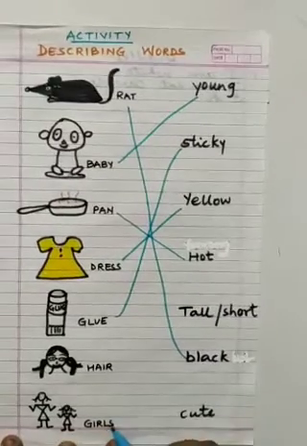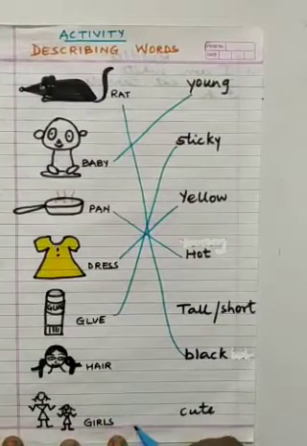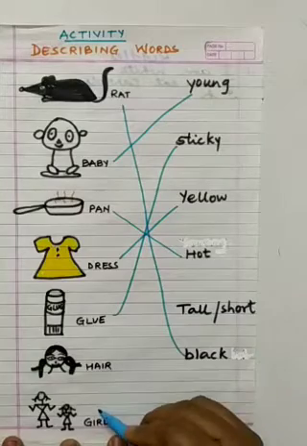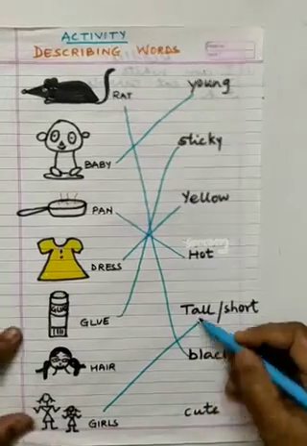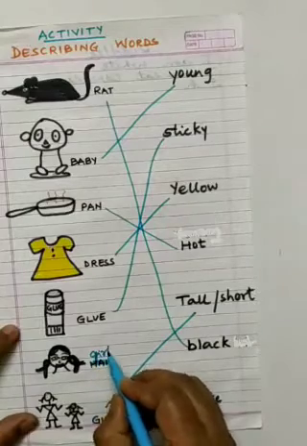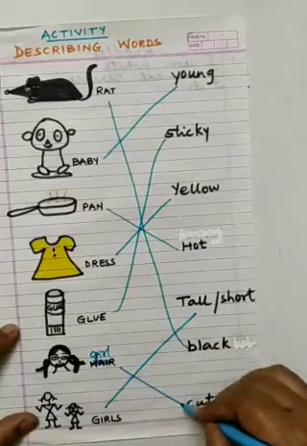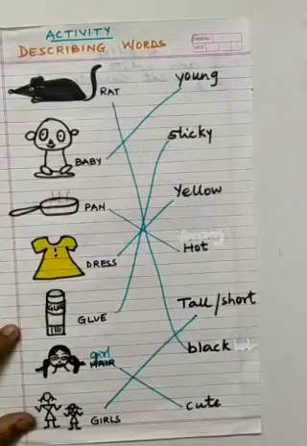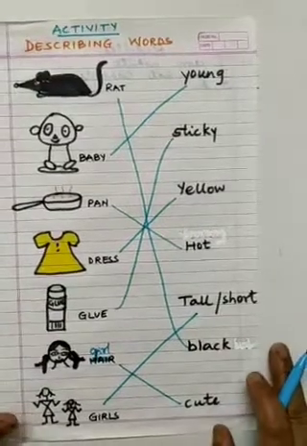Wait, girls, your tall girls and tall and short girl. This is not hair, sorry, about the girl. It is saying that the girl is cute. How is a girl? Cute. Fine.